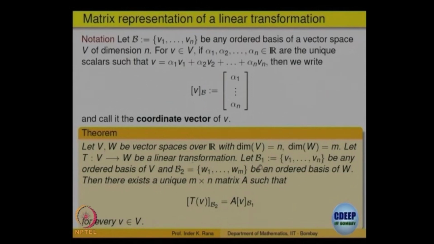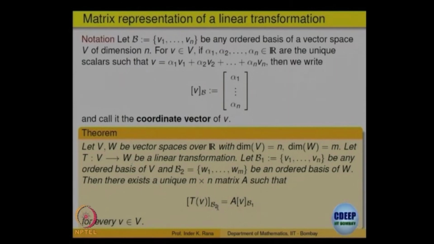So, given these ordered bases for the domain and the codomain fixed, keep in mind V is of dimension n and W is of dimension m. So, the claim is there exists a unique matrix of order m cross n, where m is the dimension of W and n is the dimension of V. So, there is a unique matrix A of order m cross n, such that if you take a vector V, take its image, that will be in W.